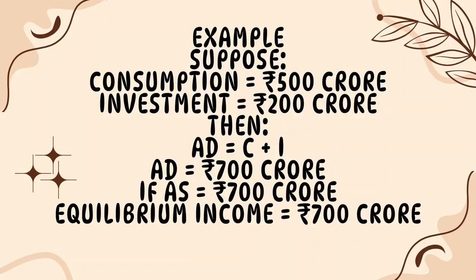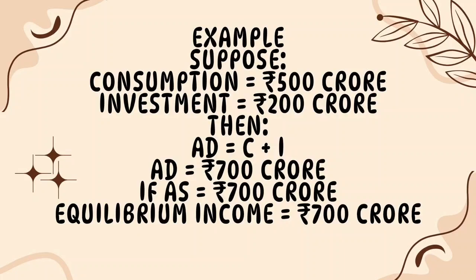Before we finish, remember the two conditions we have learned today? The first is AD is equal to AS and the second is S is equal to I. Both conditions help us identify equilibrium in the income determination model. In our next part, we will move into an extremely important concept, underemployment equilibrium and full employment, followed by inflationary and deflationary gaps.